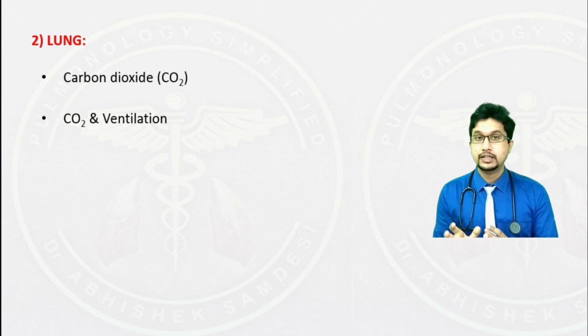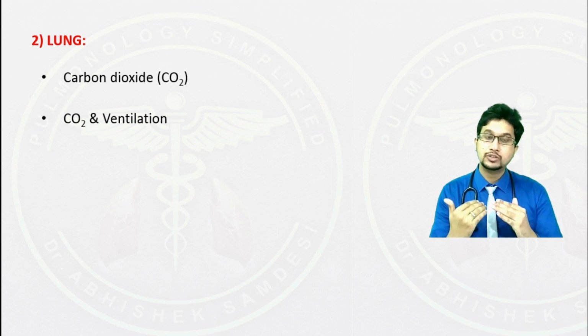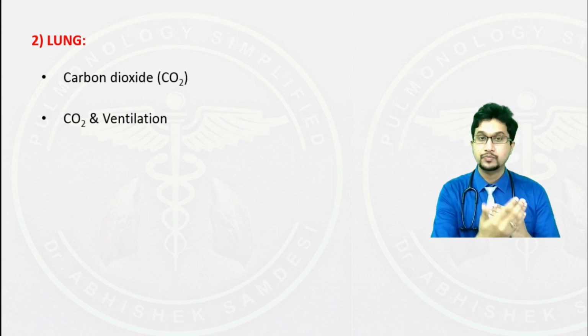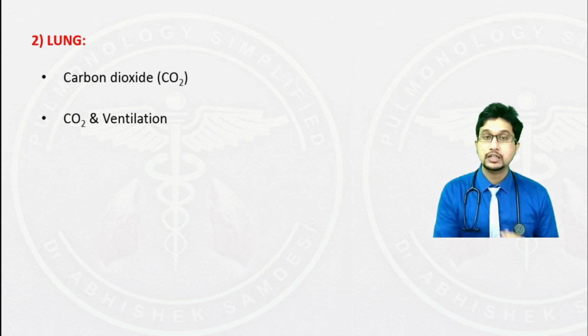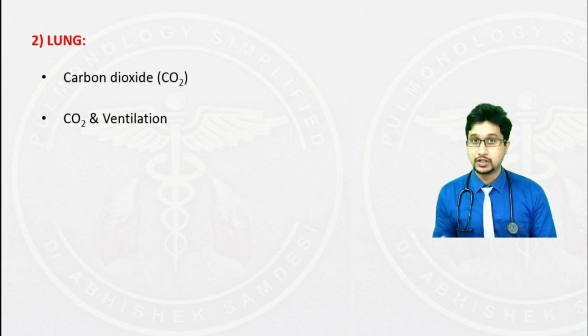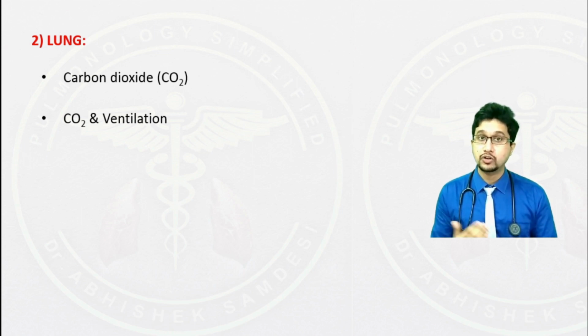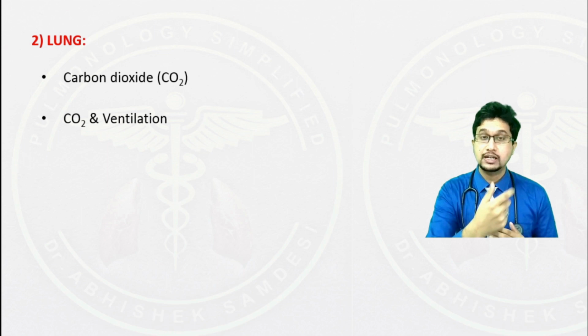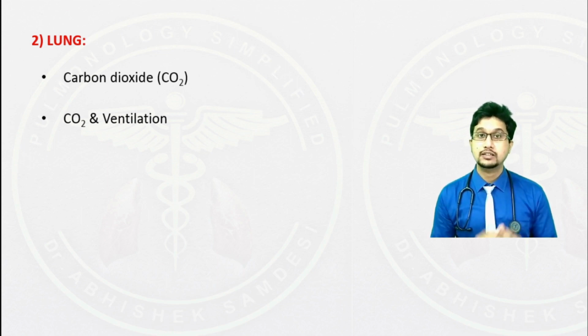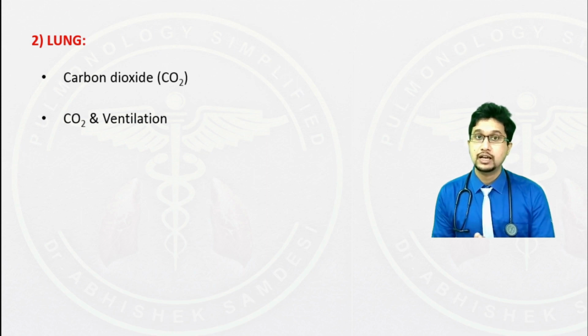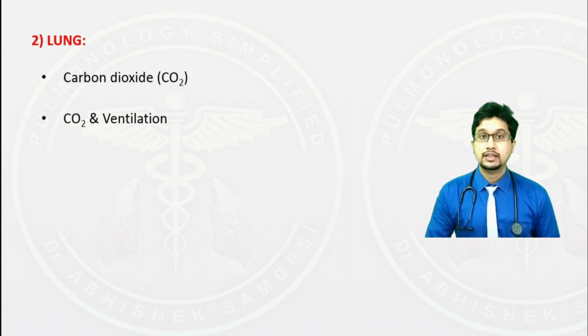This is facilitated by carbon dioxide. So the carbon dioxide that is there in the blood can easily permeate through the blood-brain barrier. And once it crosses the blood-brain barrier, it undergoes a series of reactions to release hydrogen ions. These hydrogen ions in turn trigger the central respiratory center and induce increased respiratory rate.